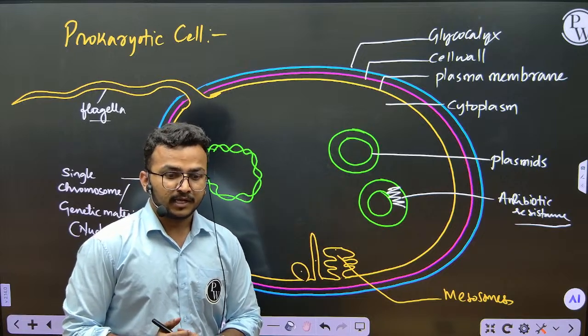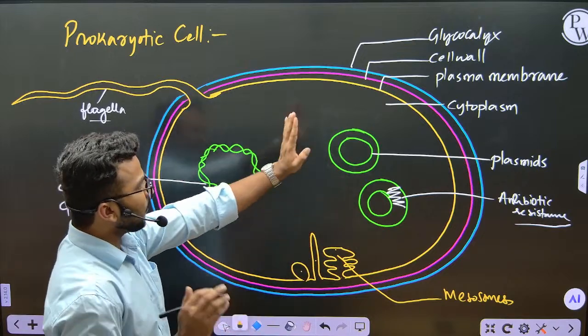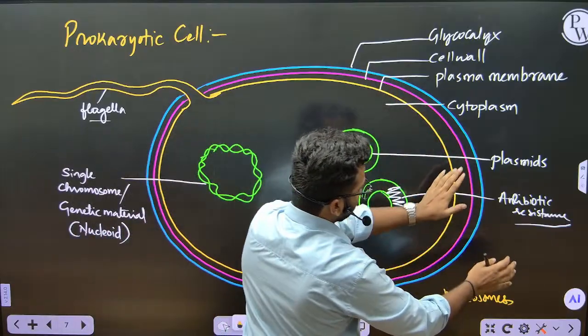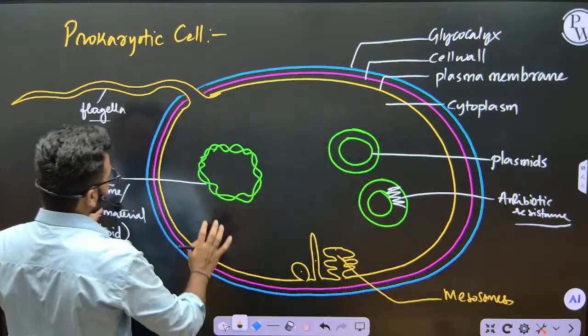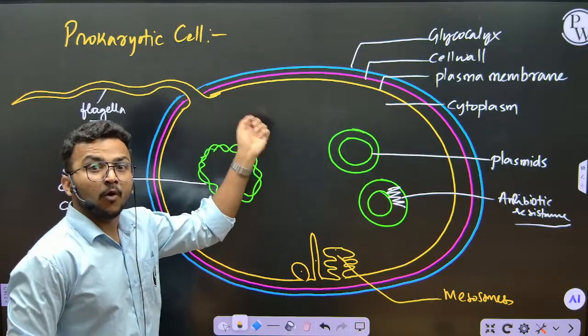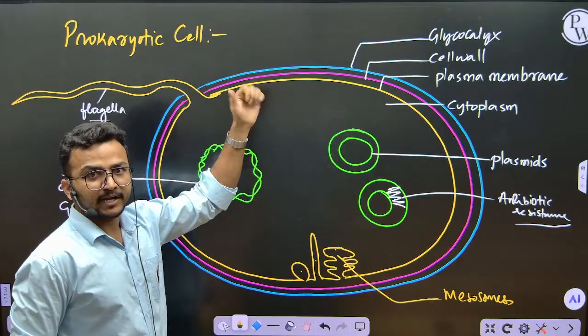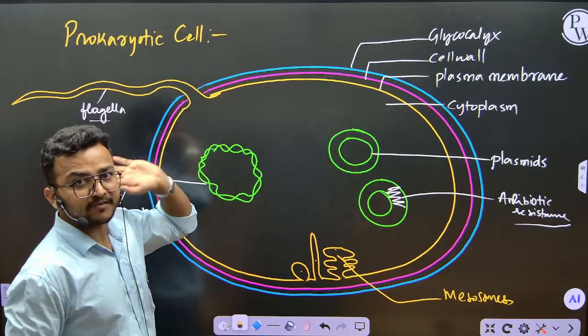In the next session, we will discuss properly the cell envelope, plasmid and mesosomes. This is an overview of a prokaryotic cell.